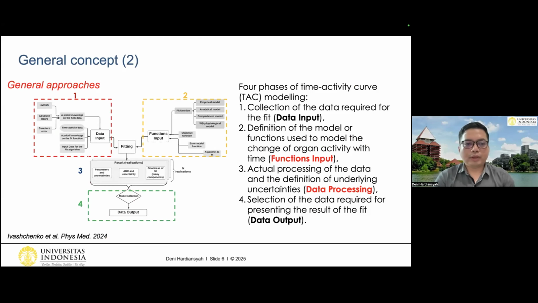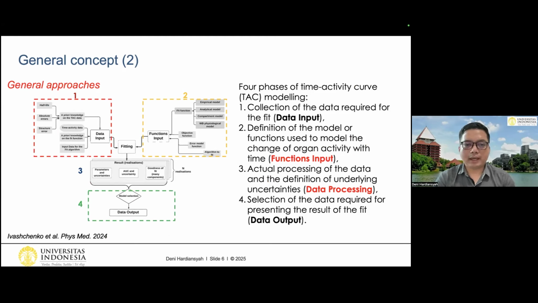So how to get the TIAC modeling? This is the general approach that one can do. We can divide it into 4 phases of time activity curve modeling. As you can see, the red one, number 1, is about the collection of the data required for the fit. We can call this the data input.